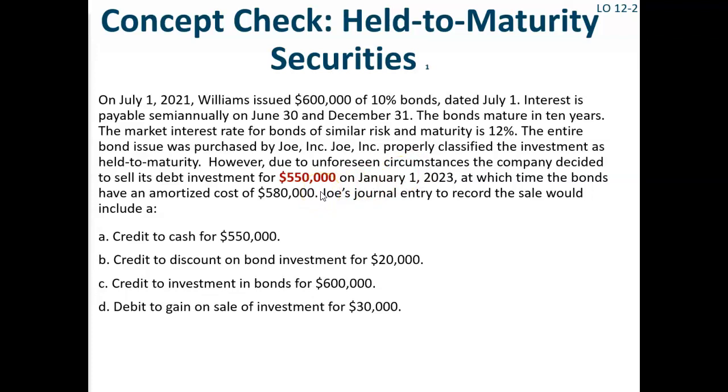Please pause your video and write the journal entry that Joe would use to record the sale of this bond and select the multiple choice answer. When you finish, please start your video again and check your work.